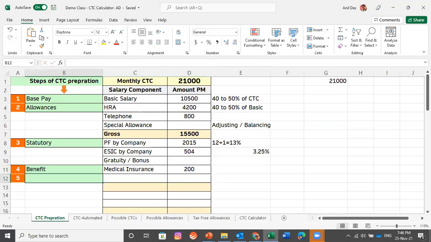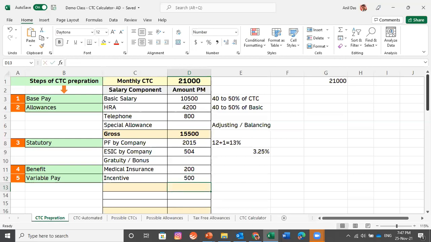The fifth and last step was variable pay or incentive. If this person is required to achieve a certain kind of target, and on the basis of achievement of that target the person is getting paid, you can add the cost of that. Let's assume that if this person achieves the target, he would be getting 500 more. So we have added the cost of variable pay also. Now we are done with all the 5 steps.